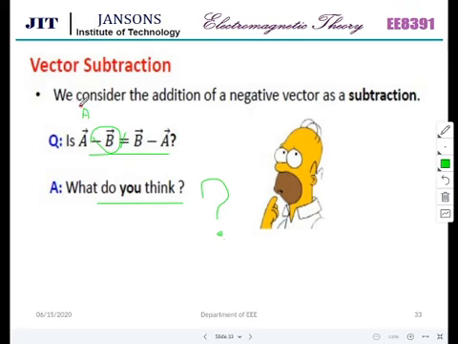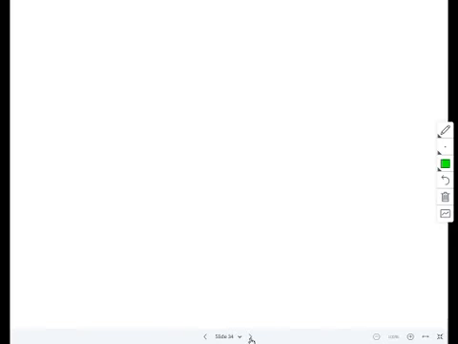The magnitude is going to be the same, but the direction gets reversed. Otherwise, the magnitude of B minus A and A minus B are one and the same. So this is the addition of a negative vector to a vector, that is nothing but vector subtraction. They are not equal, but the magnitudes are equal.